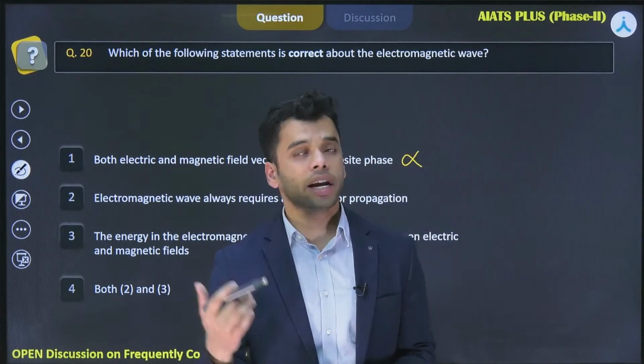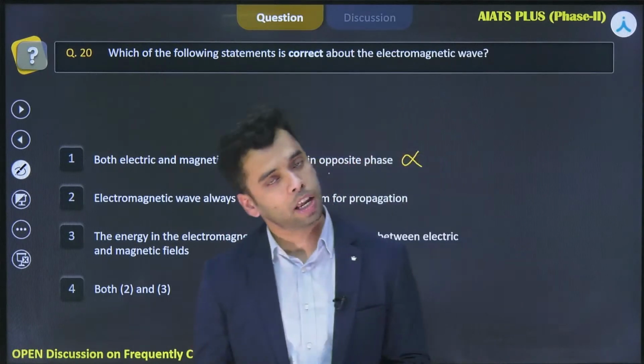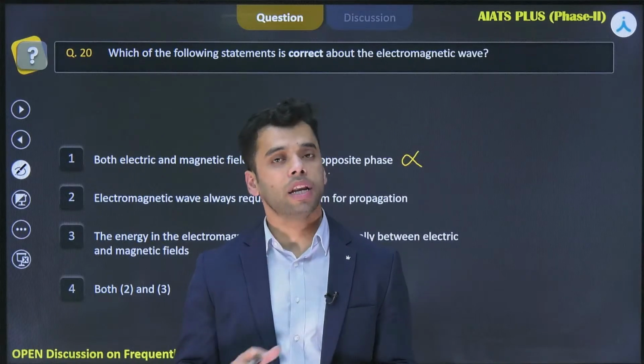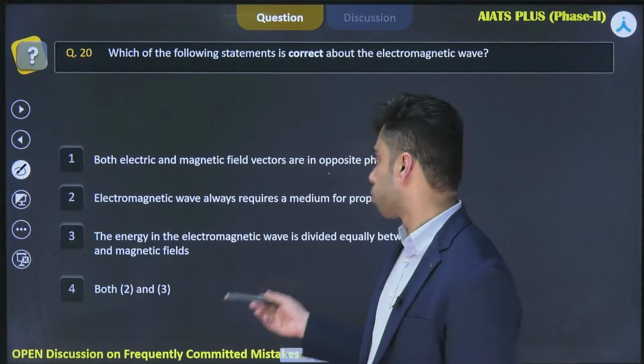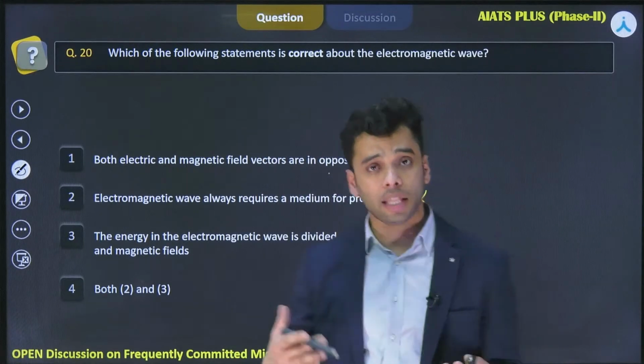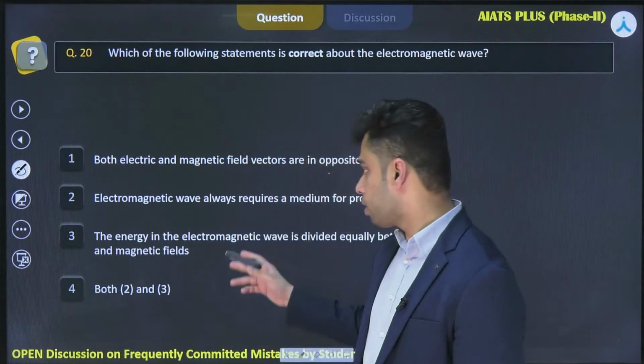Let's talk about the second one. It says that electromagnetic wave requires a medium for propagation. No, electromagnetic waves don't require any medium for propagation. They can travel in vacuum also, right? So this one is also wrong. EM waves are not mechanical waves, so obviously they don't require any medium for propagation. Let's talk about the third one.